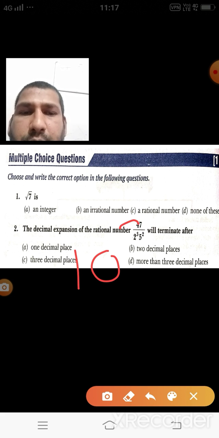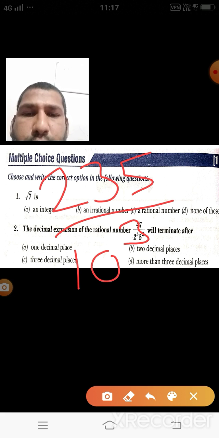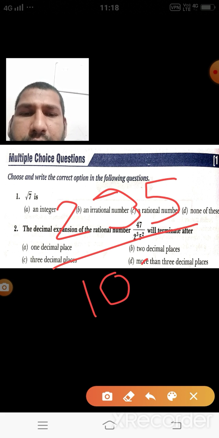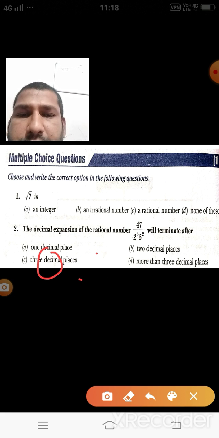Now the denominator is in terms of zeros: 10 raised to power 3, and in the numerator we have 235. So 235 upon 1 with 3 zeros, and this comes to 0.235, which means it will terminate after 3 places of decimal.